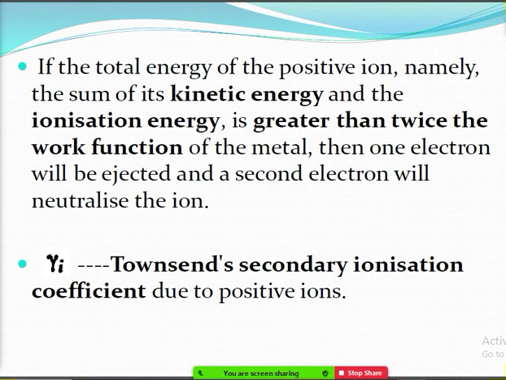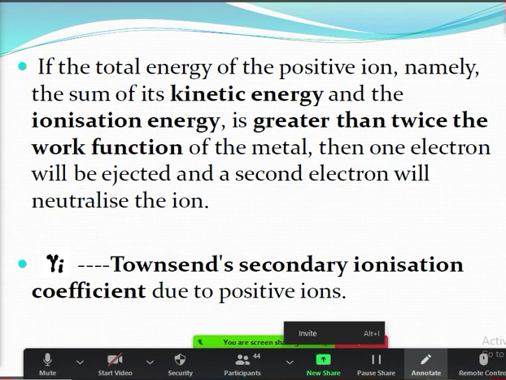Here we have a new term, gamma I, which is called Townsend's secondary ionization coefficient. Gamma I means the number of electrons released per unit positive ion impact. When the number of electrons released per positive ion impact is given, we call it gamma I, Townsend's secondary ionization coefficient.